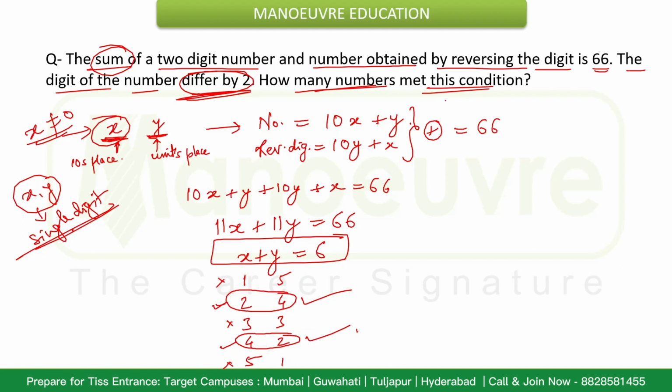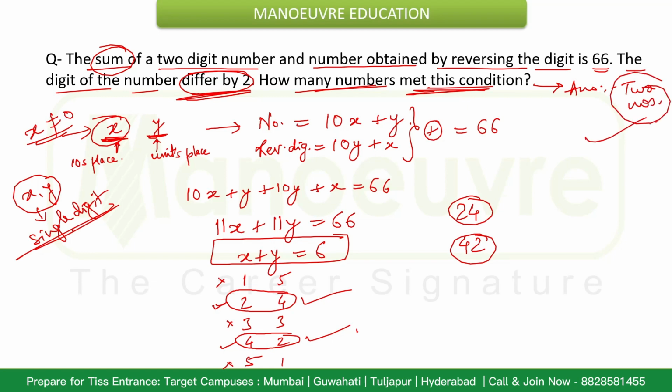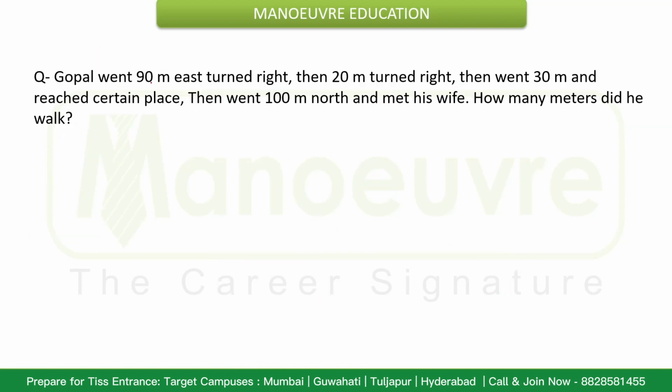So how many numbers meet this condition? The numbers are 24 and 42. So the answer is two numbers, and those two numbers are 24 and 42. They are meeting this condition. Yeah, let's try to solve this now.